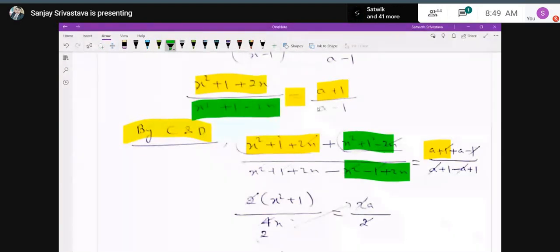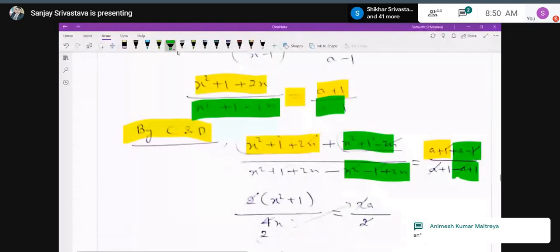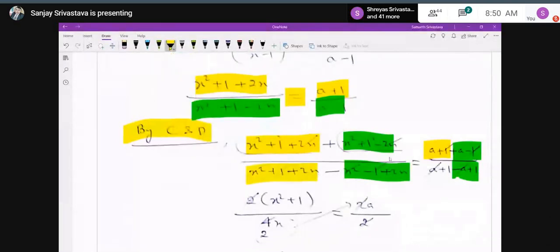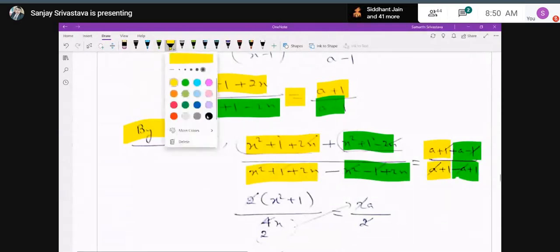upon 4x is equal to 2a upon 2. The 2 and 2 will be cancelled on the right hand side. Similarly, in the left hand side also 2 to the 4. And when you do the cross multiplication, ultimately you will come to the final result, that is x square minus 2ax plus 1 equal to 0, which you have to prove.